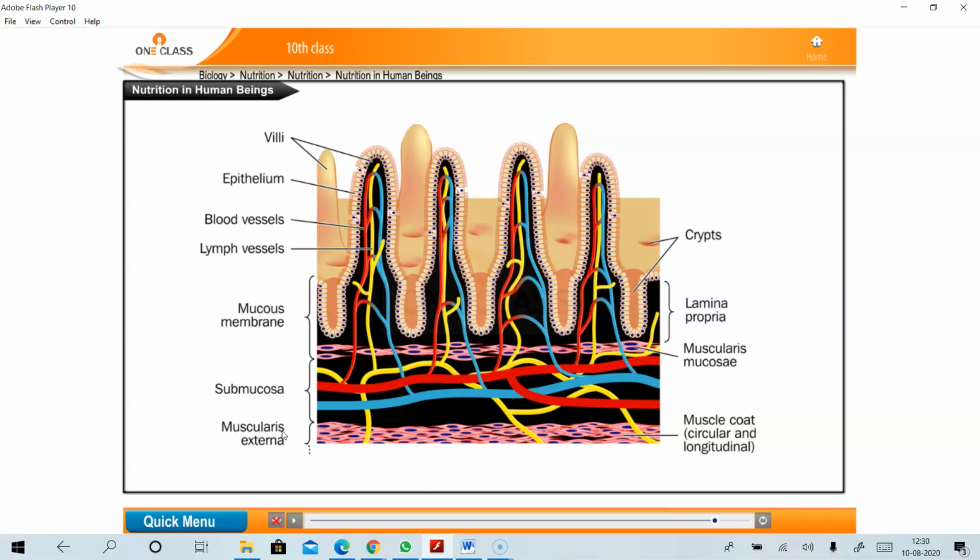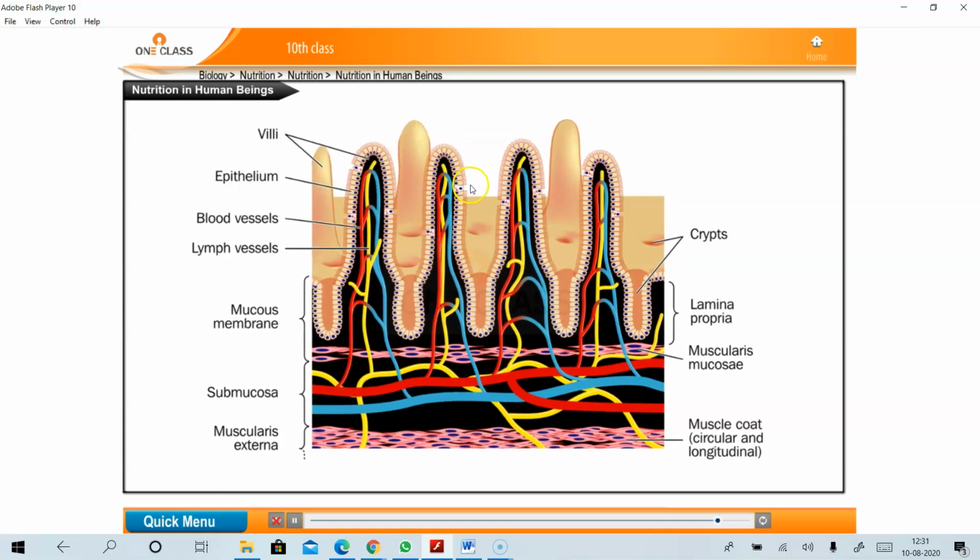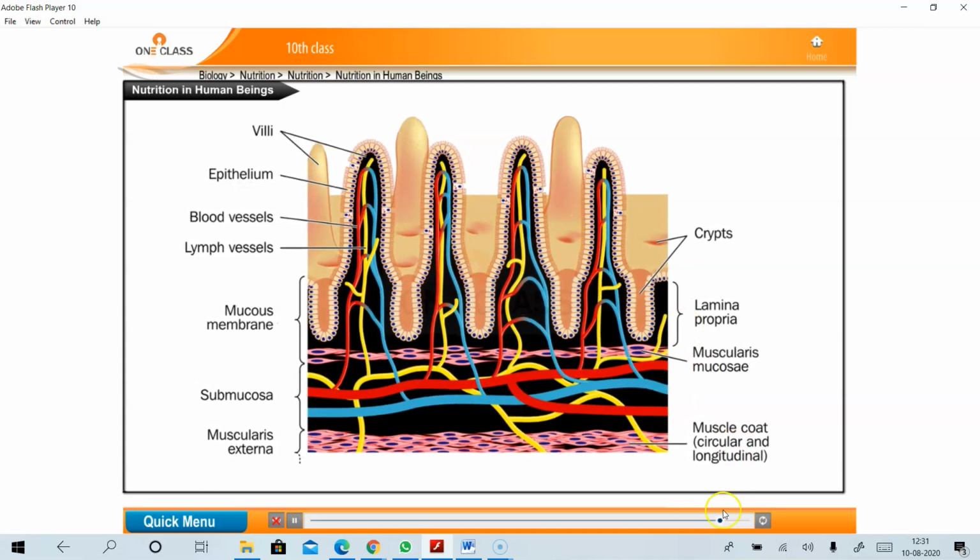Do you know why the small intestine has a large surface area? There is a reason behind it. In the small intestine, finger-like projections arise. These finger-like projections are nothing but villi, and these villi increase the surface area of the small intestine for absorption. They are provided with a network of blood vessels and lymph vessels.